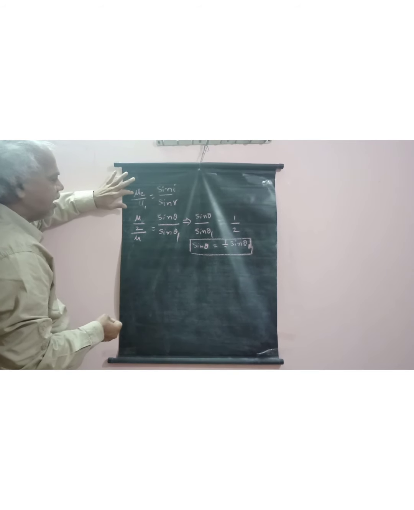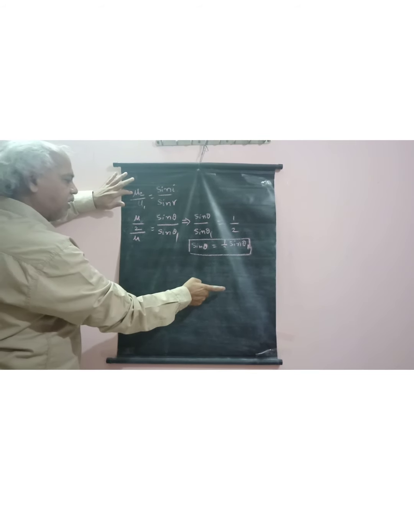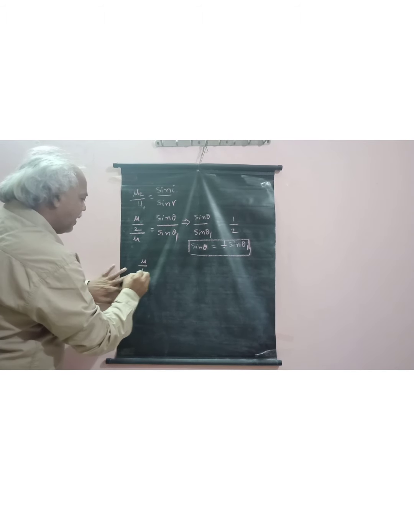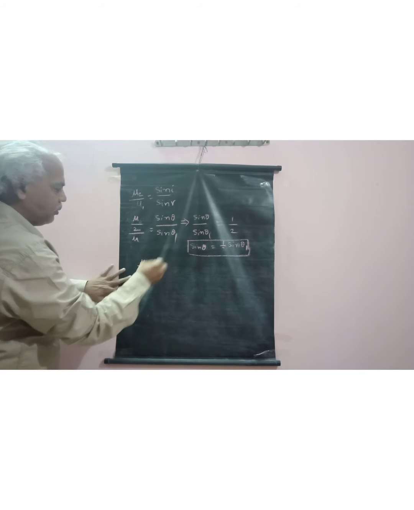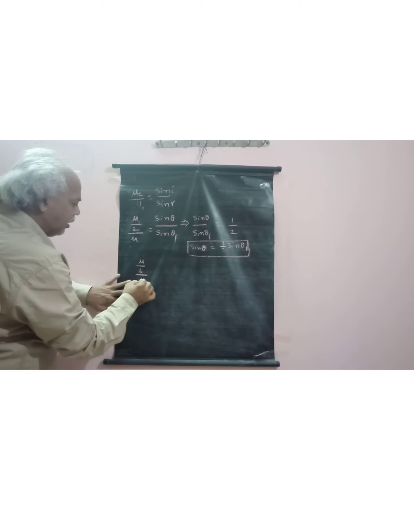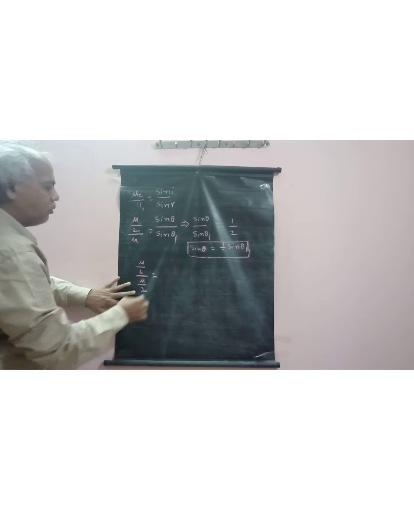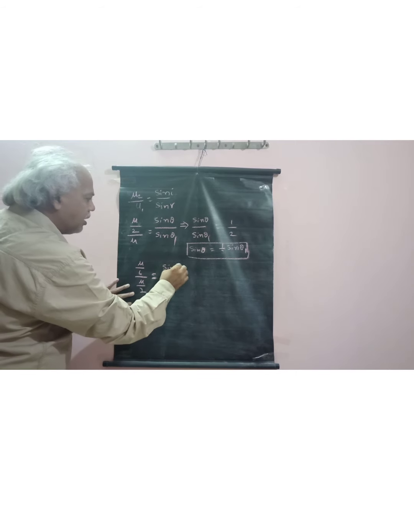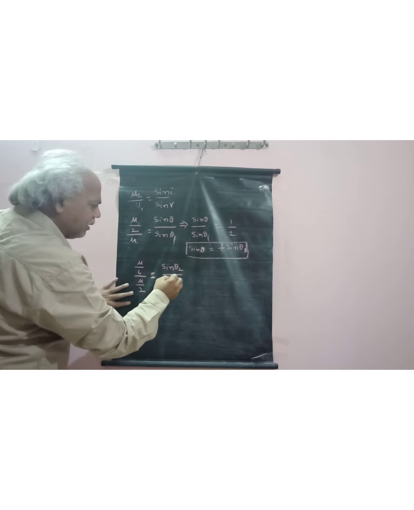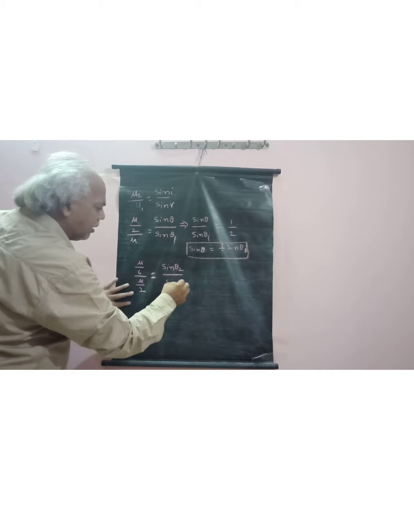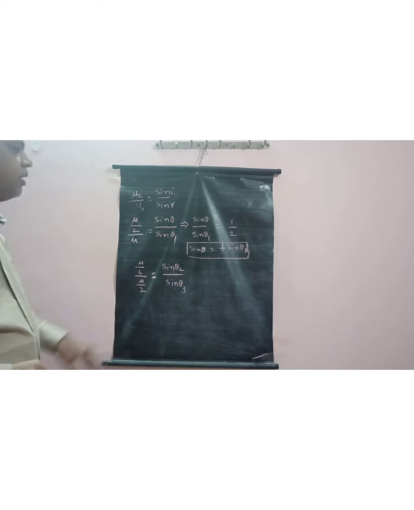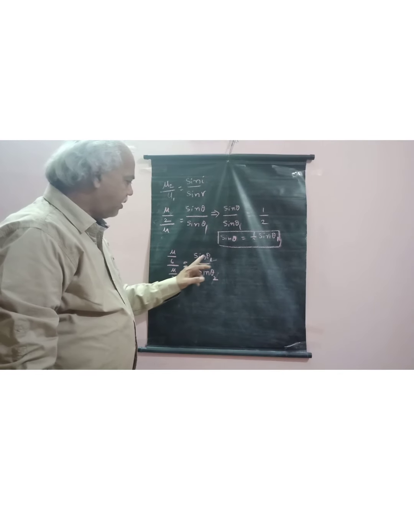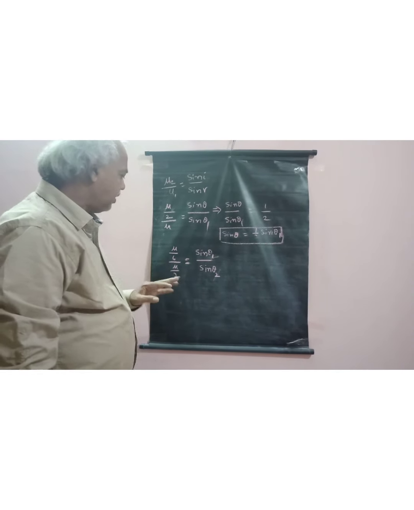Here mu 2 for this problem is mu by 6, and mu 1 is mu by 2, which is equal to sin theta 2 by... sin theta 1 by sin theta 2.